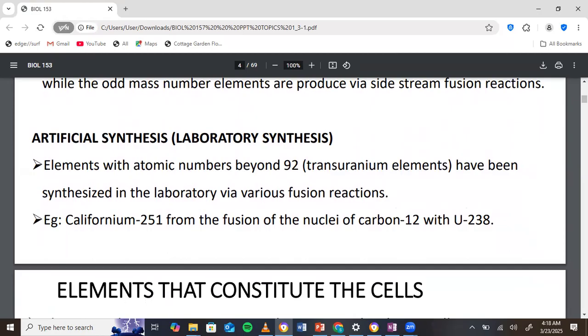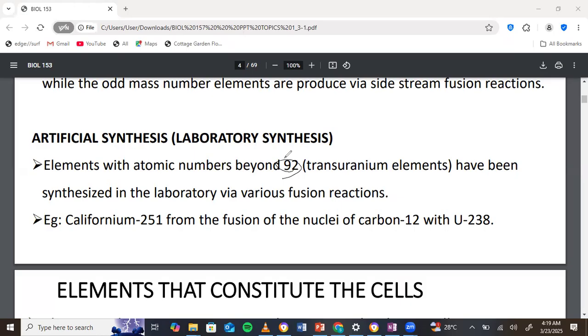So we take uranium, the atomic number of uranium is 92, as we have here, right? And so you take uranium and then you bombard it with subatomic particles to give you the other elements that we have, which are above 92. Examples have been given: californium, americium, plutonium, einsteinium, a lot of them, right?